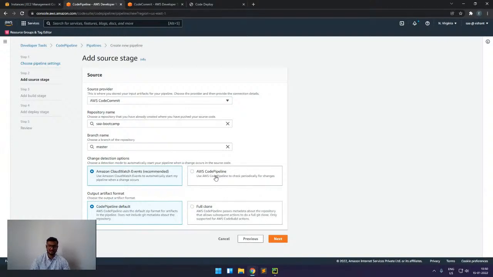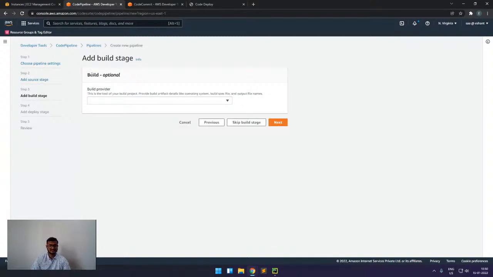But we also have another option available, which is the CodePipeline polling. How does it work? It checks for changes at some regular interval, for example every 10 seconds or 20 seconds. So it will not be real time. For real-time changes, we follow the other one. Then we can also select the artifact format. For this, we will select the default one.